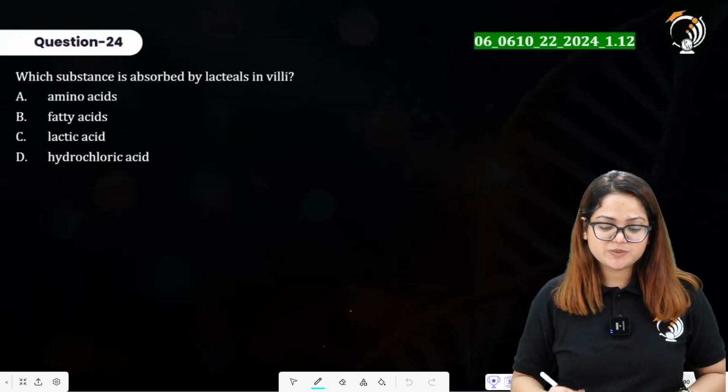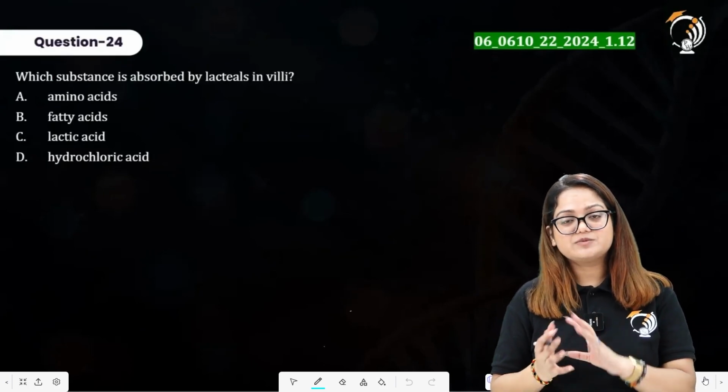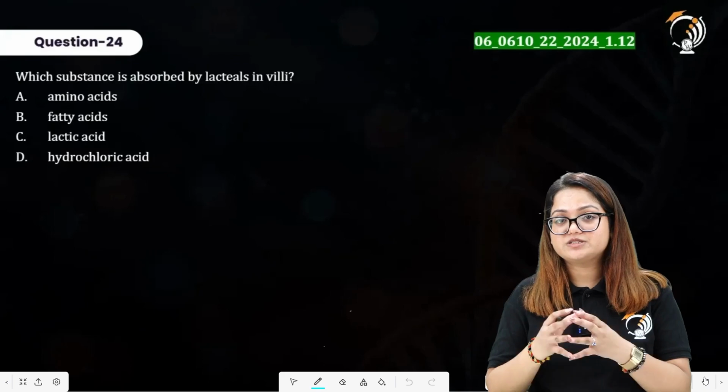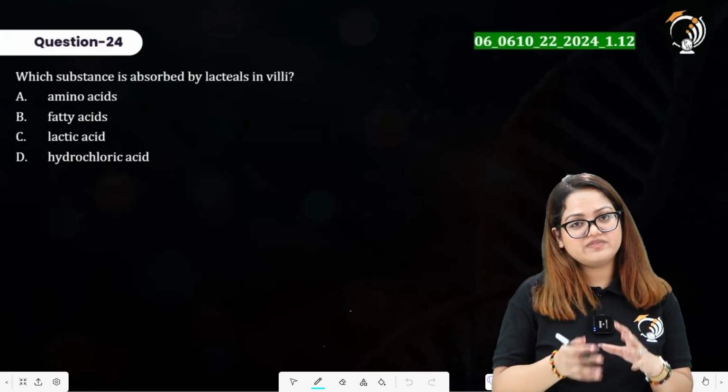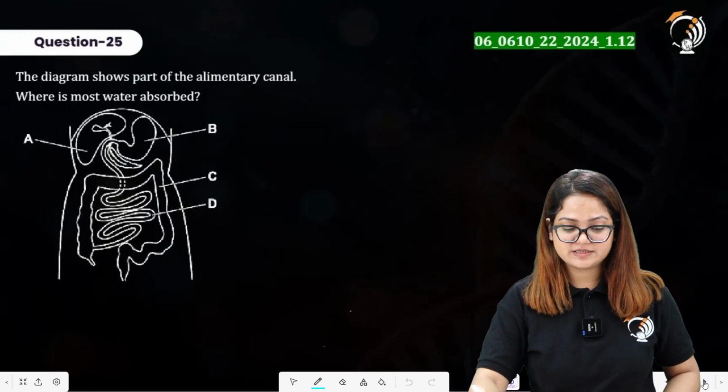Question number 24 says, which substance is absorbed by lacteals in villi? So there is a separate absorption of the fatty acids and glycerol. So these lacteals will serve as the absorption site for the fatty acids and glycerol. Option B here is our right answer.